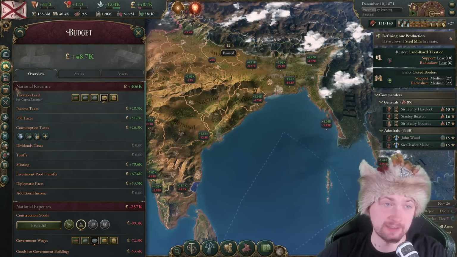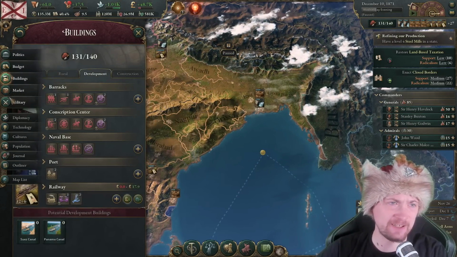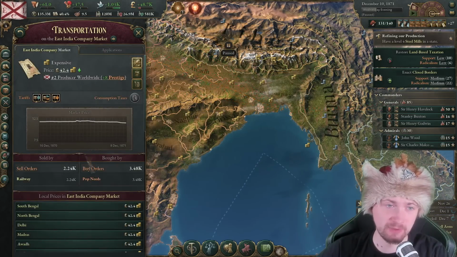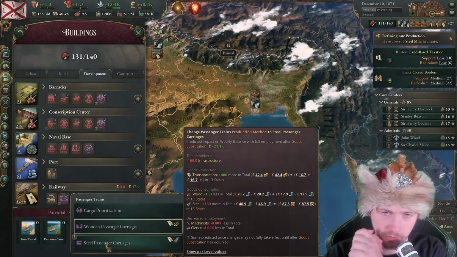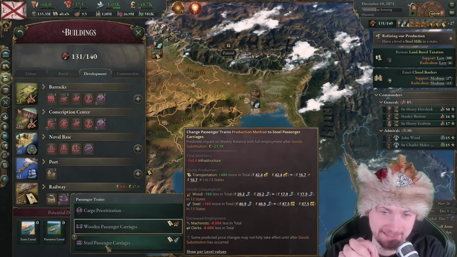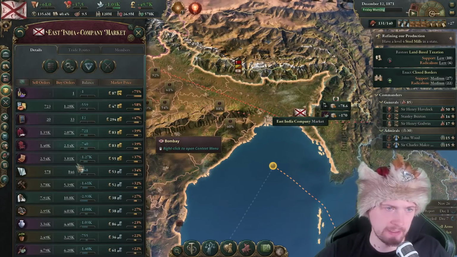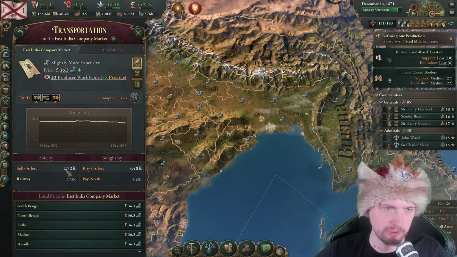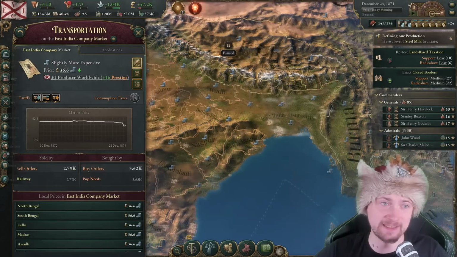Steel railway cars is actually something that I really need, because I need a lot of transportation. Look, transportation is one of the most expensive, even though I keep improving this. Let's go and improve this. It's going to be at the cost of steel, but not that much steel. Let me go ahead and take a look. Where's the transportation now? Look, 2.7, it was like 1.5. That's a huge boost, but I assume we're going to lack a lot of steel right now.